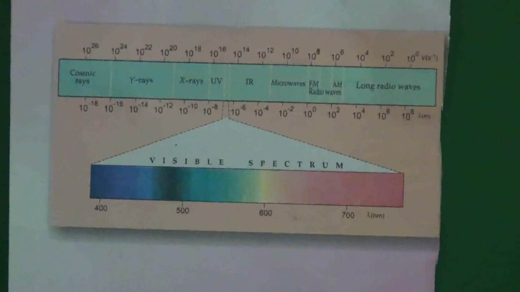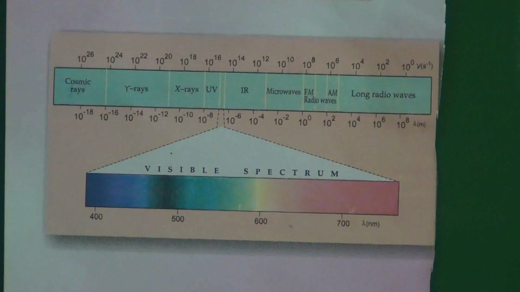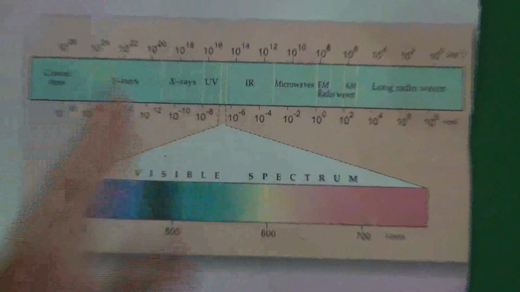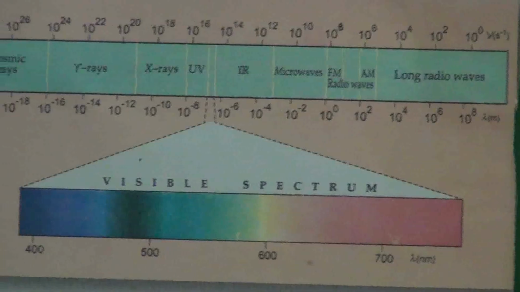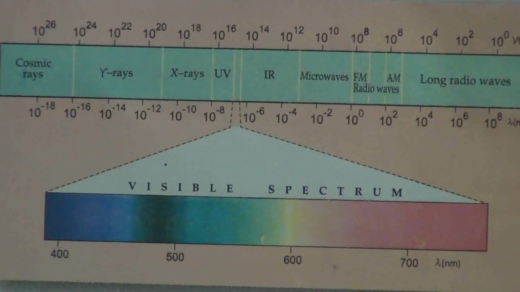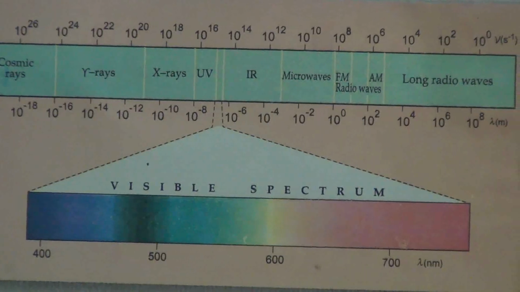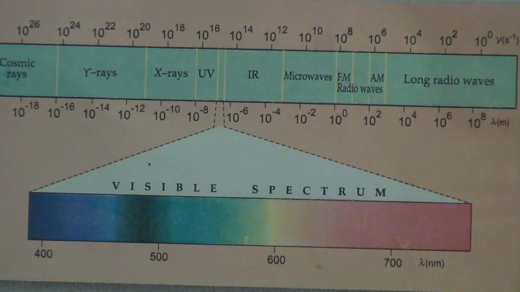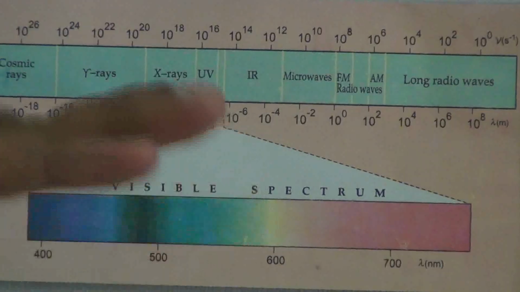Now these electromagnetic waves, what are the properties? All these electromagnetic waves, every one has two fields, one electric field and one magnetic field, and these electric and magnetic fields are perpendicular to each other, 90 degrees to each other.